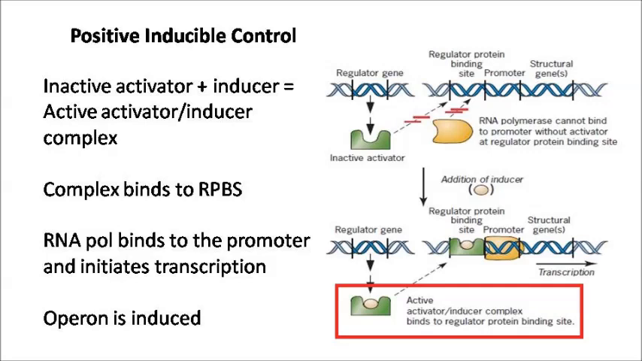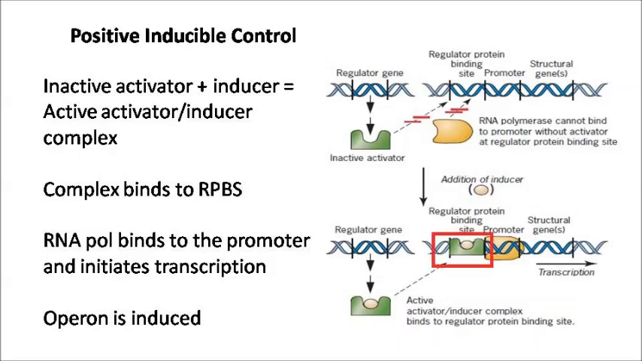and when inducer binds to the activator, it causes changes in the three-dimensional structure of the activator. These conformational changes in the protein structure are called allosteric transitions, and these conformational changes result in alteration of the activity of this activator and its binding capability to the regulator protein binding site. This activator-inducer complex can then bind to the binding site, which in turn promotes the binding of RNA polymerase enzyme to the promoter and initiates transcription, and the operon is induced.